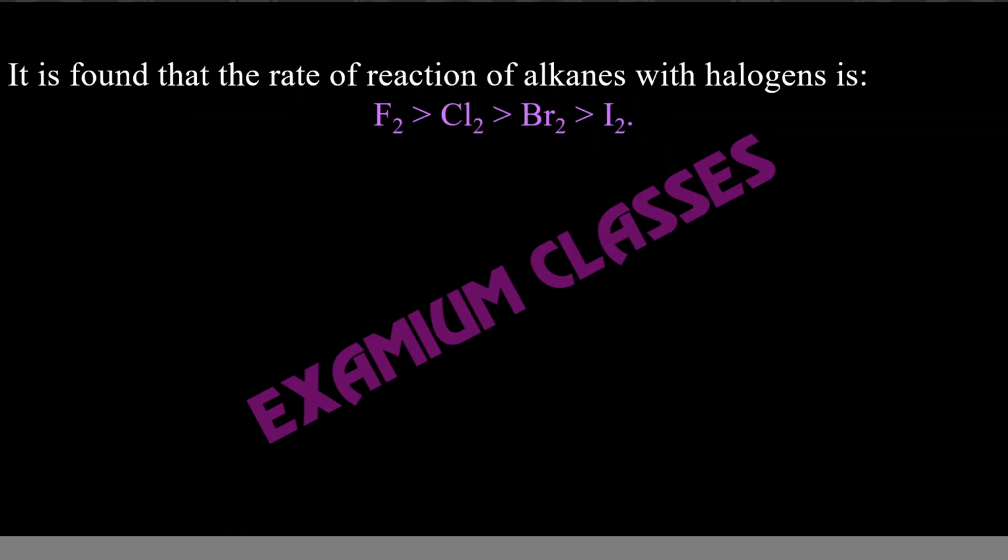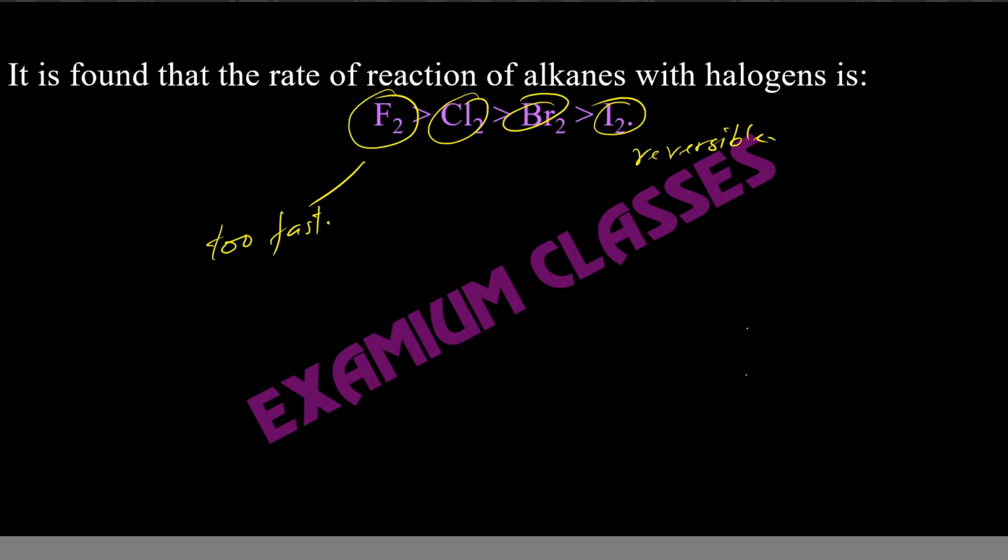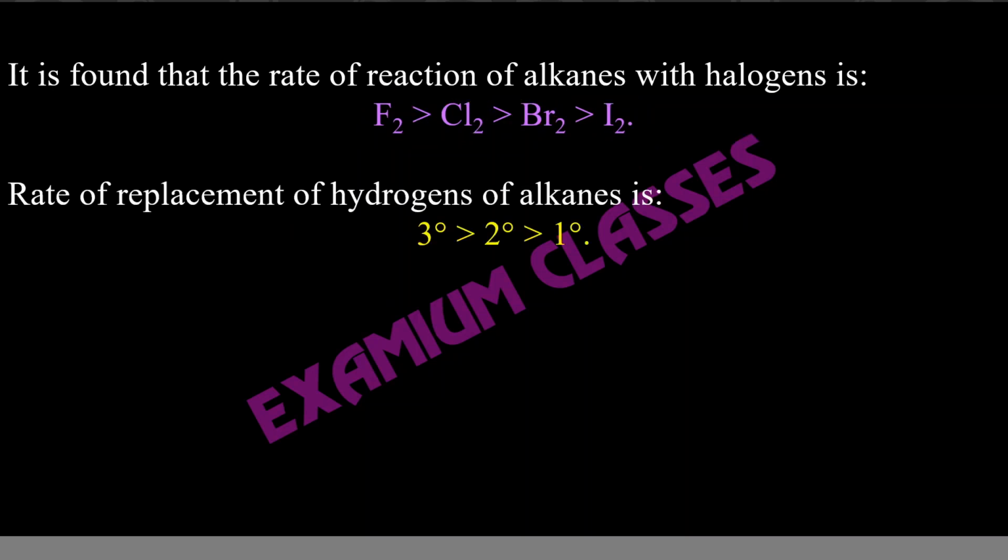The rate of reaction is very fast with fluorine, so that's why we don't use it. Then chlorine, then bromine, and iodine is very slow, so slow that it is almost a reversible reaction with iodine. And here it is too fast, that is violent, we can't control it. But if we talk about whether we have secondary, tertiary or primary carbon in the alkane, the hydrogen will be replaced fastest from tertiary carbon, then from secondary, then from primary.